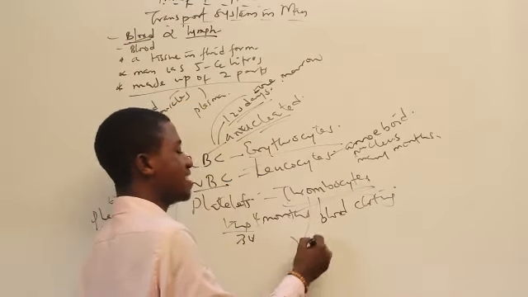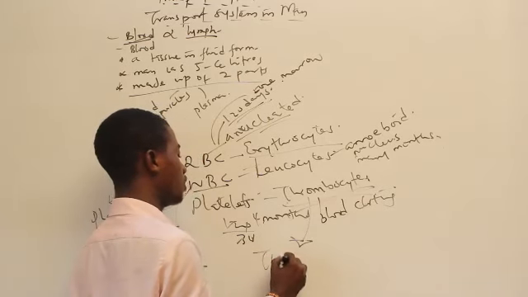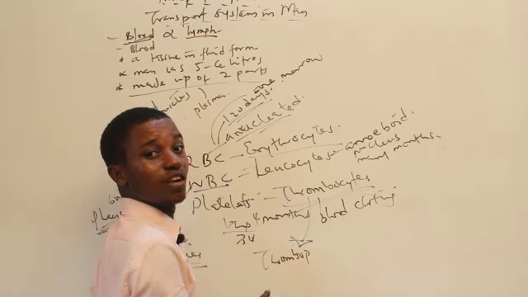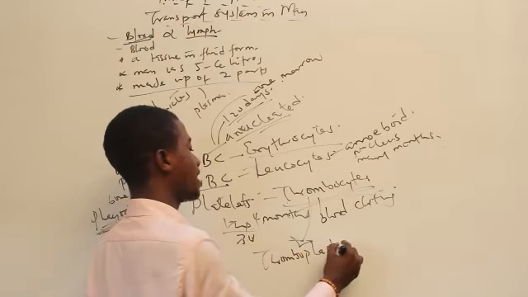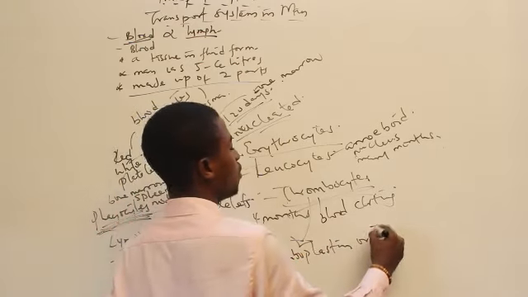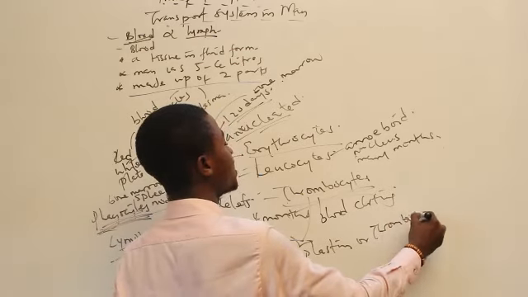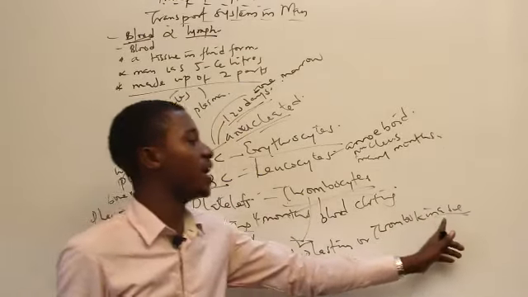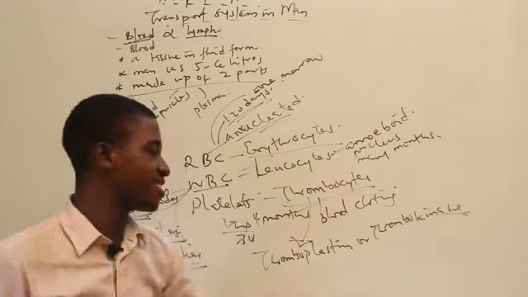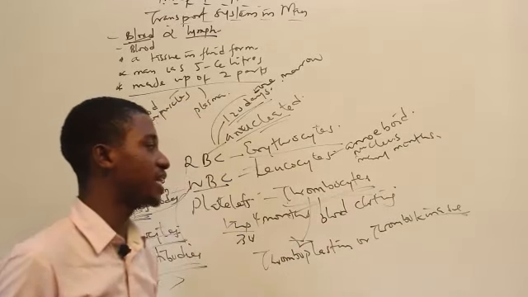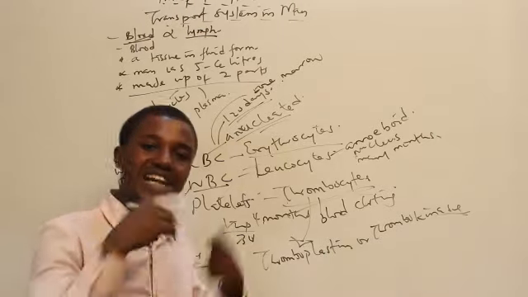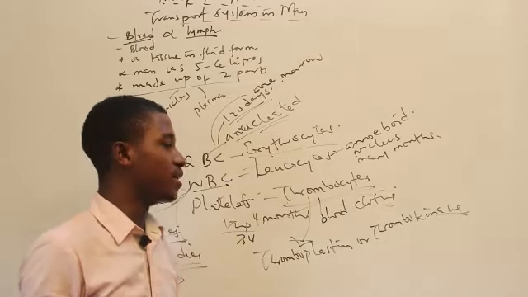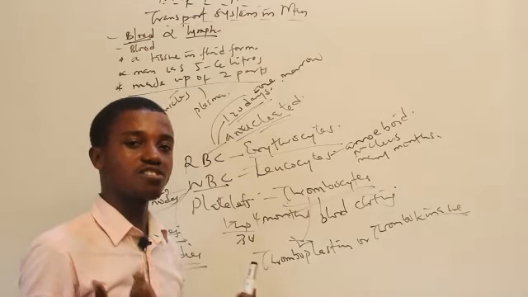The thrombocyte contains an enzyme called thromboplastin or thrombokinase. Enzyme ends with the word ASE. So irregularity or malfunctioning of the platelets will lead to what we call hemophilia. Hemophilia is excessive bleeding, or you can just call it hemorrhage.